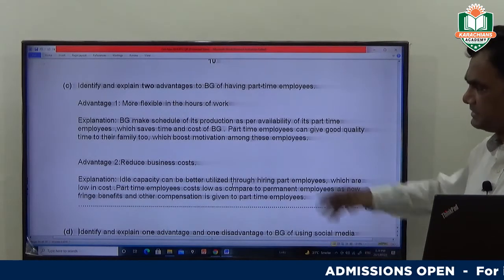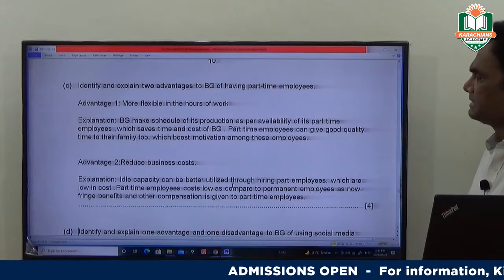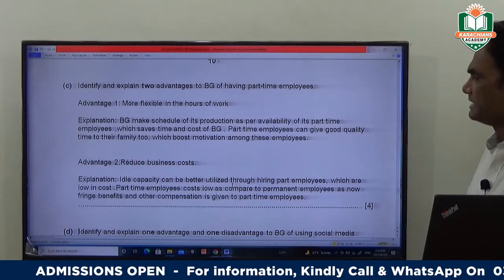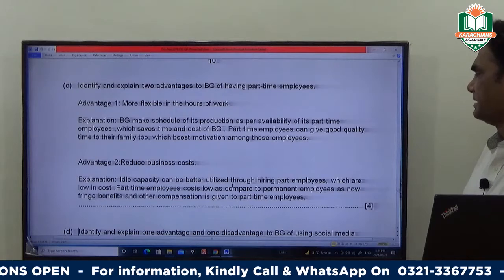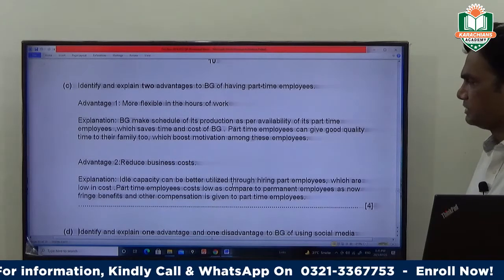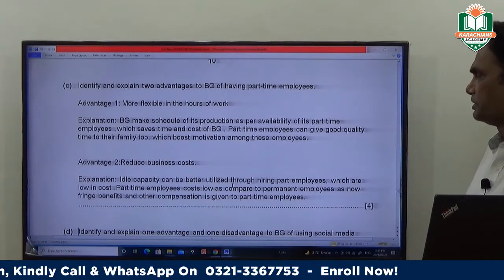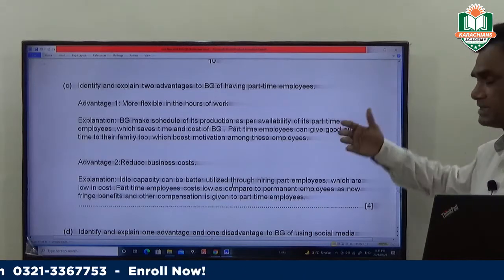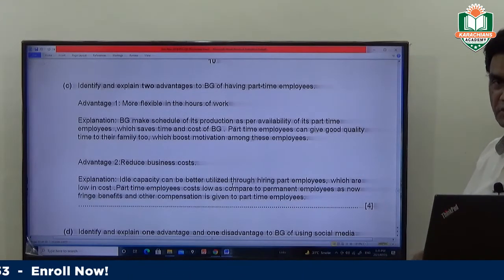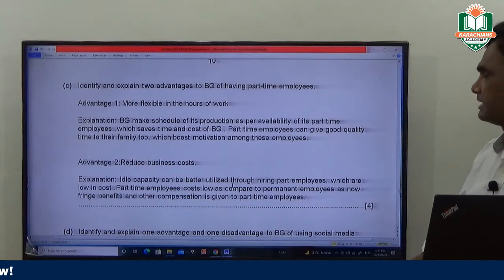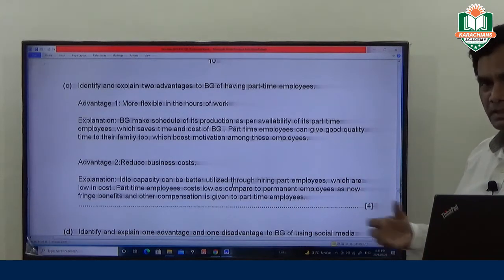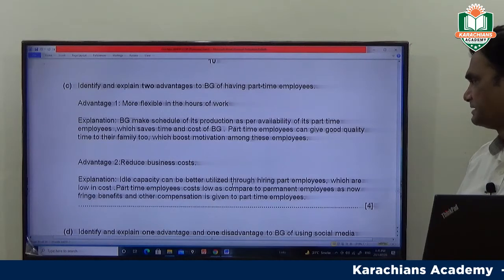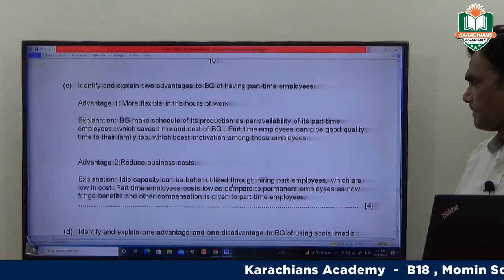Explanation of number 1 point. BG makes a schedule of its production as per the availability of its part-time employees, which saves time and cost to BG. Part-time employees can give good quality time to their family too, which boosts motivation among these employees. Yes, if part-time employees are properly used and we schedule according to their availability, part-time employees give good quality time to their family, which boosts their motivation.